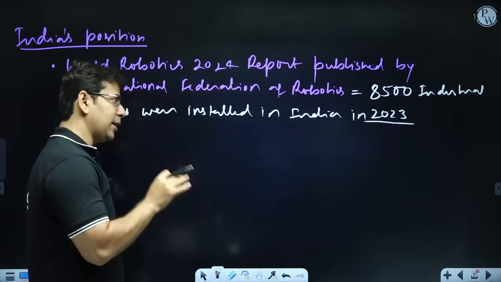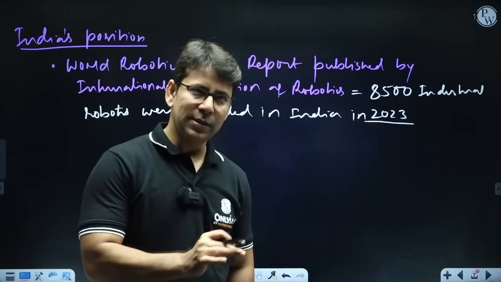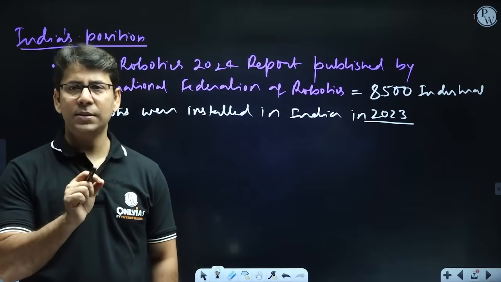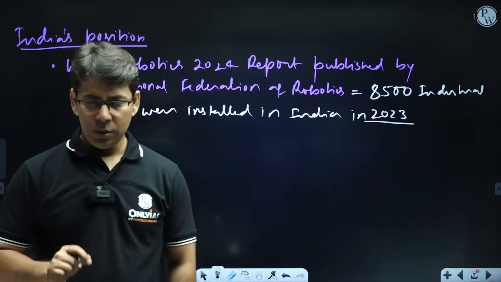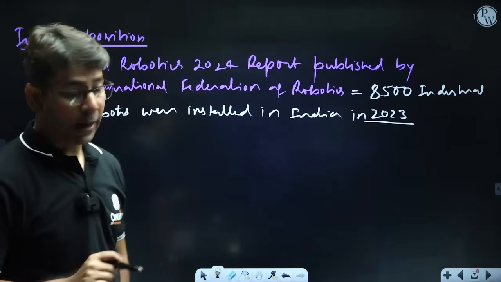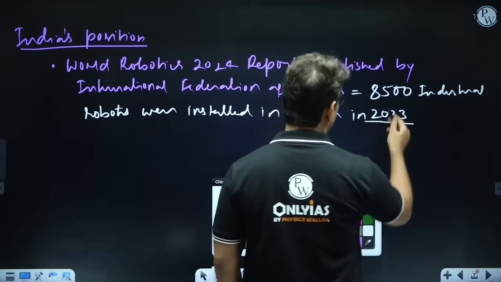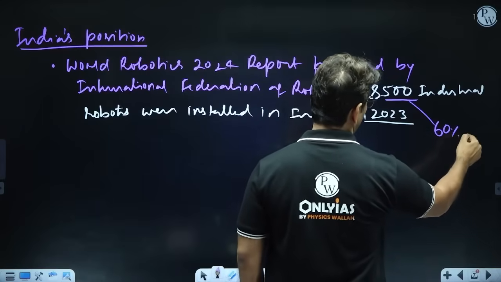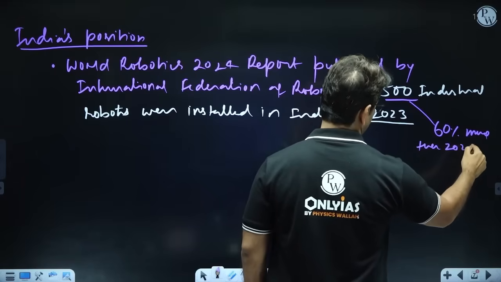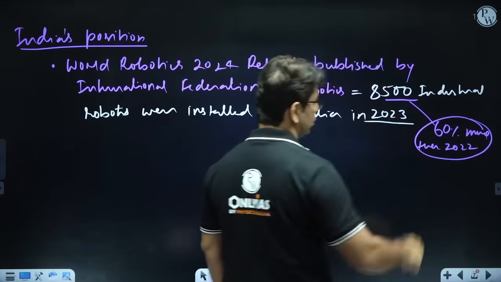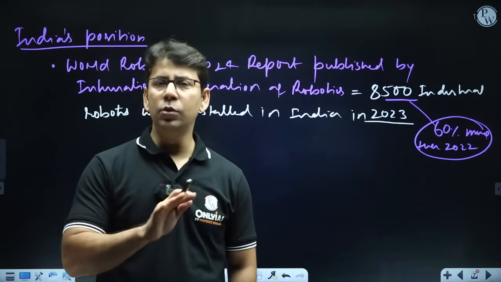Now this data, you can use it, because in the main examination, at the places where they are asking for something precise, you will have to put some data. So that is 8,500. And I'll tell you one thing. This 8,500 is 60% more than 2022. So you can see the growth. In terms of growth, we are having a very good growth rate.